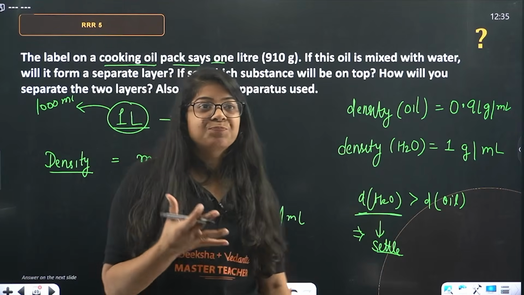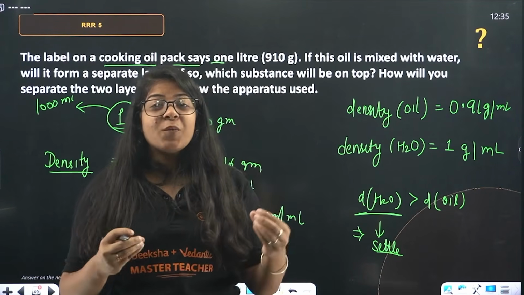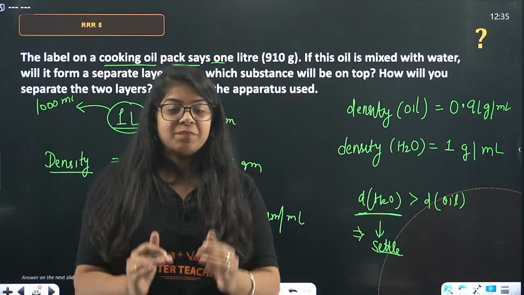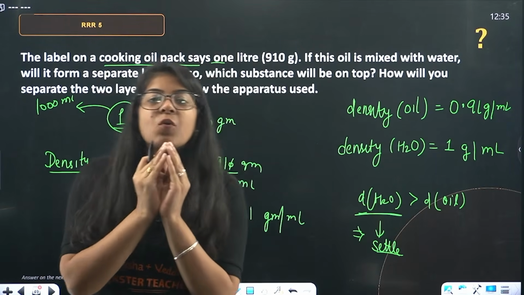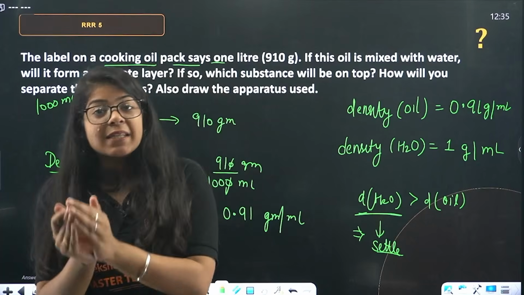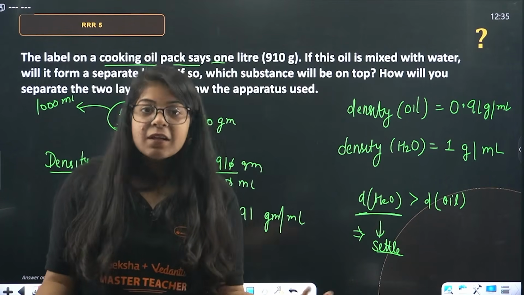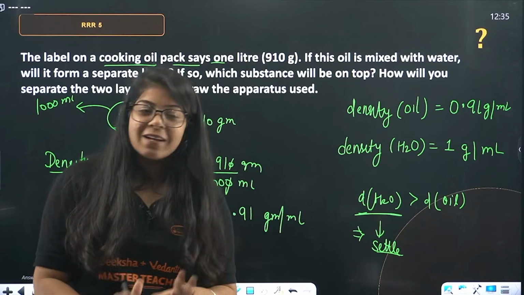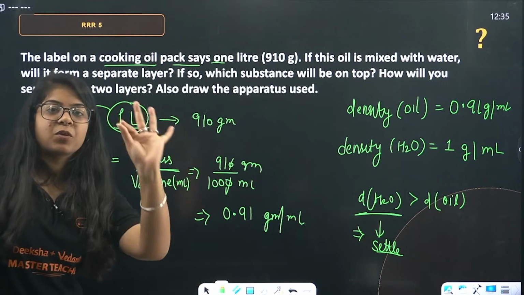Density means, how will I explain density to you? Density is how much mass there is in a volume. That means water is technically heavy. Oil is lighter. So, heavy things will settle down, lighter things will go up. Basic, this is common sense. You can use it here. But this is the proper, scientific procedure.